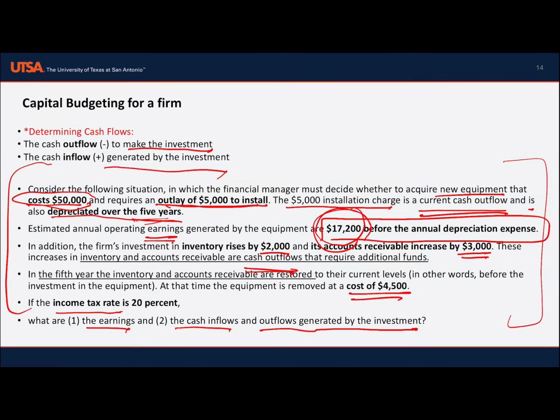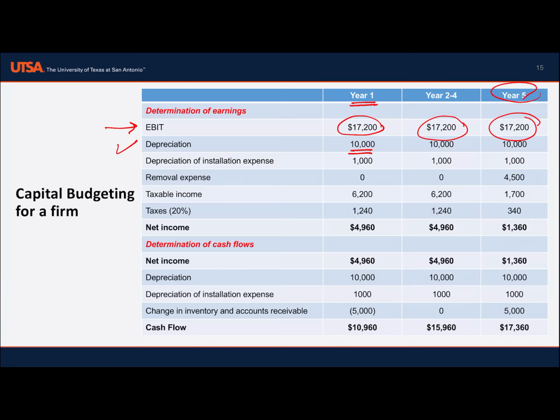It was 5,000. The total depreciation time is 5 years, so each year there is 1,000 depreciation for installation. Easy, we just write 1,000 for each year, for years 2 through 4 as well. For the removal expense, at the end of the 5th year, we have a removal expense of 4,500.